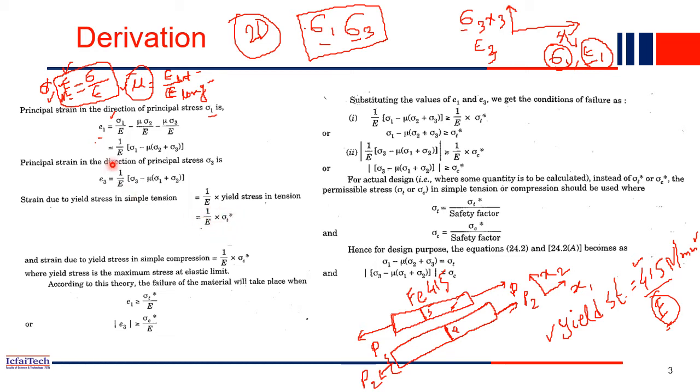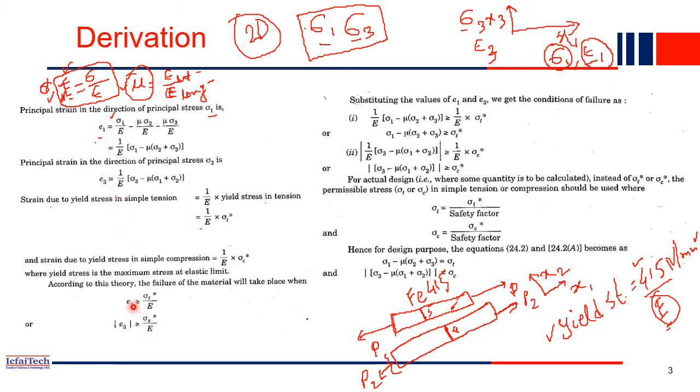So in the three directions, we have computed the strain. In the sigma 1 direction, this is the strain. In the sigma 3 direction, this is the strain. And that is the applied strain. When the strain crosses this value, we call it that the material has failed, right? So our failure criterion will be this: epsilon 1 is the strain in the x1 direction.